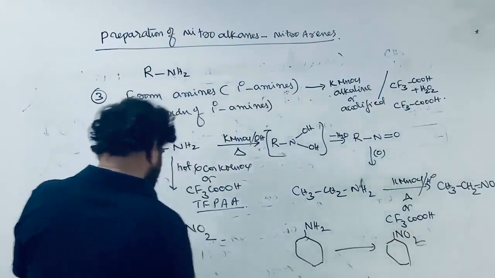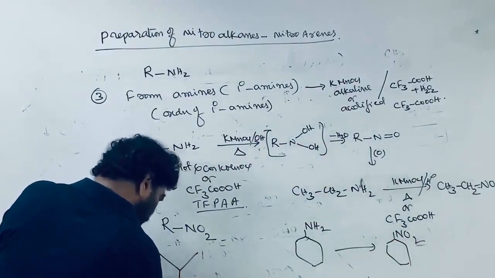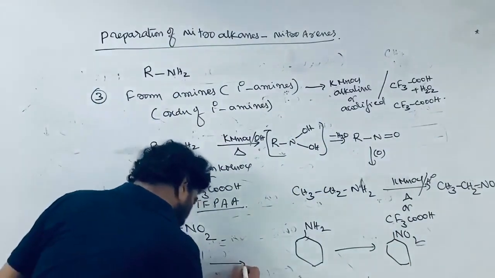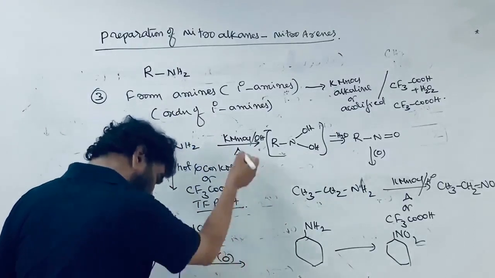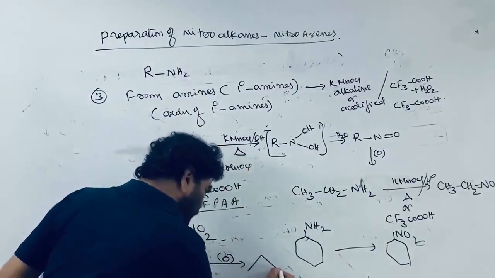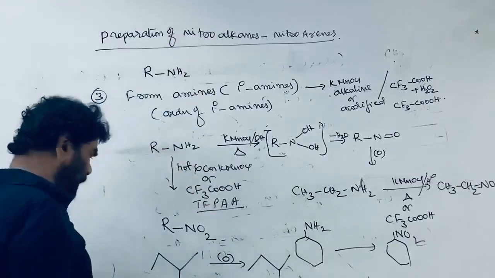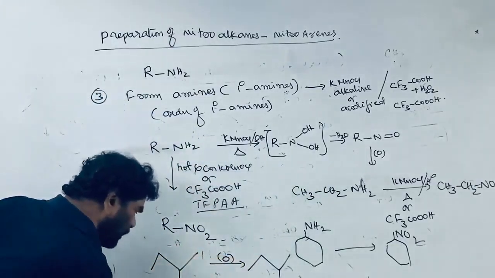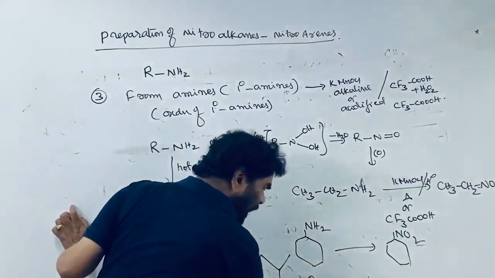If you take 2-amino butane, a primary amine, on oxidation under the same conditions, it is converted to the nitro compound. It is a primary amine, but remember, this is a secondary nitro compound.